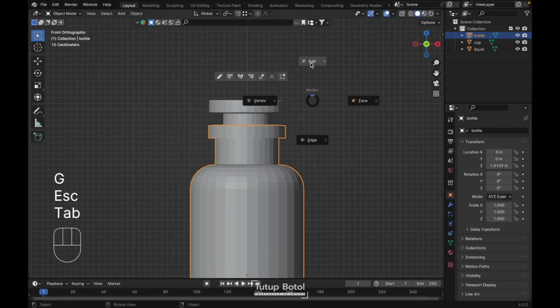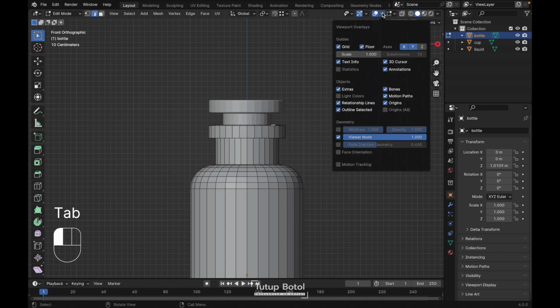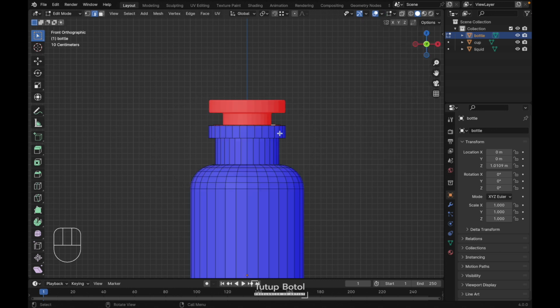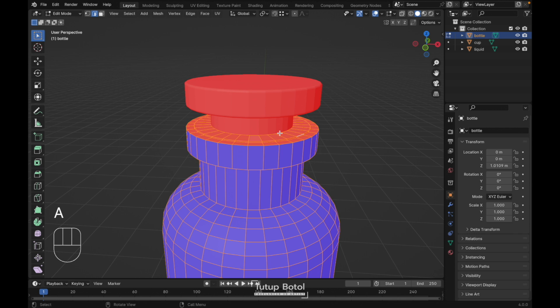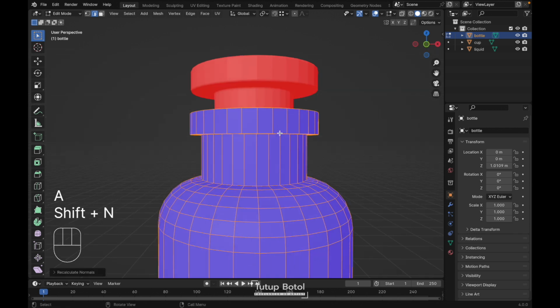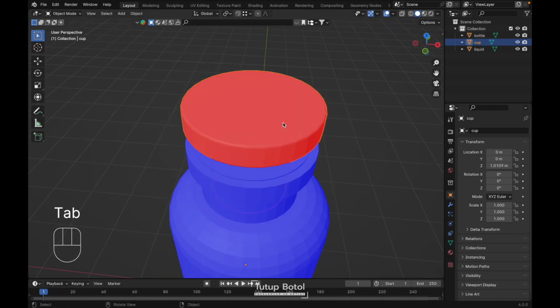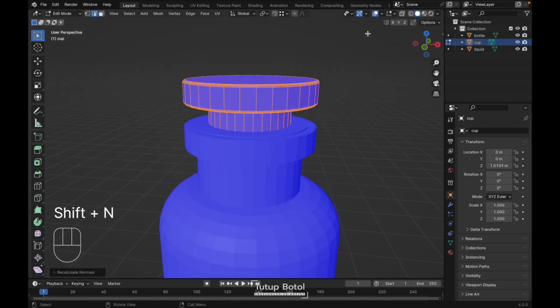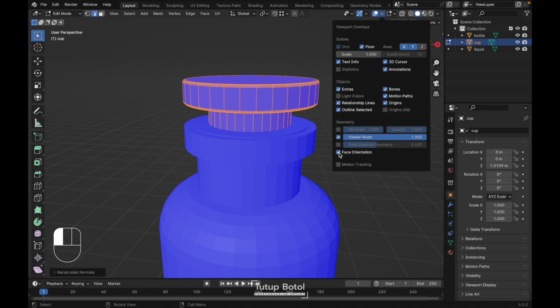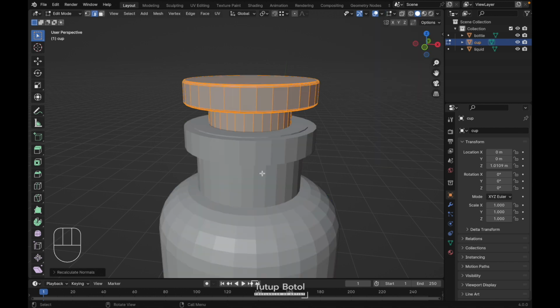Select our bottle, tab to the edit mode. Let's see the face orientation. Press A to select everything, press Shift N, just like this. Let's do the same at the cup. Tab to the edit mode, A to select everything, press Shift N, just like this. Turn off your face orientation.